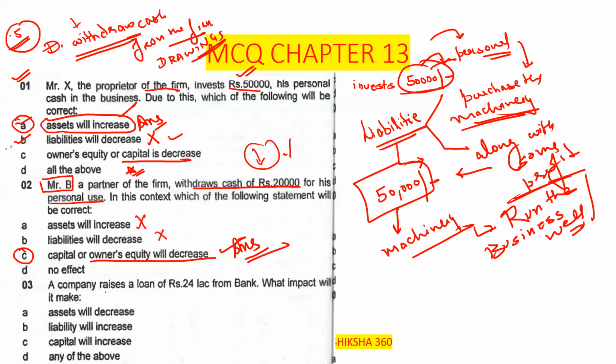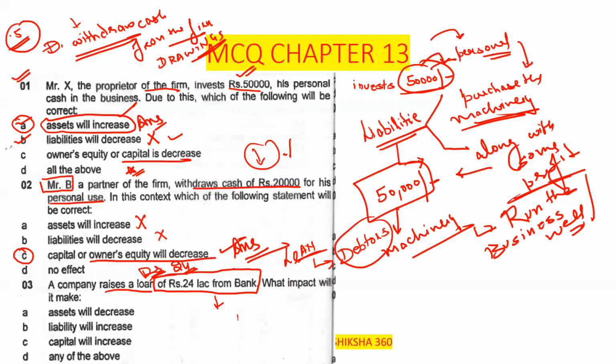A company raises a loan of rupees 24 lakh from the bank. If we are taking the loan, we are becoming debtors, because we have to return the money.